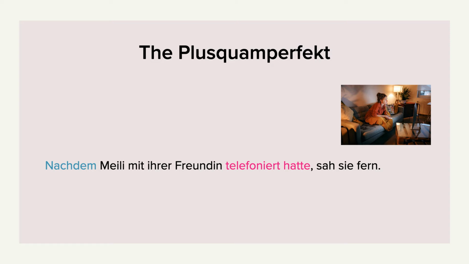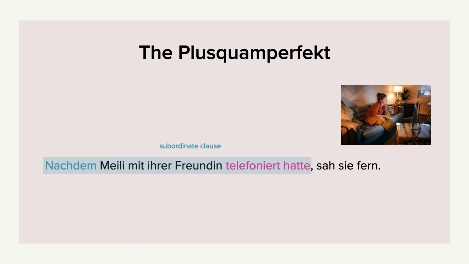Okay, so the conjunction nachdem introduces this clause. What is at the end of this clause? The verb hatte. What does that tell you? Hatte is the inflected verb and it's at the end of the clause. That should hopefully tell you that we are dealing with a subordinate clause. So nachdem is a subordinating conjunction.